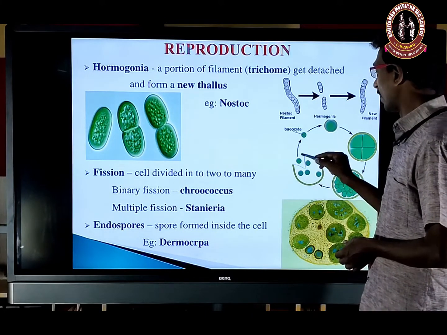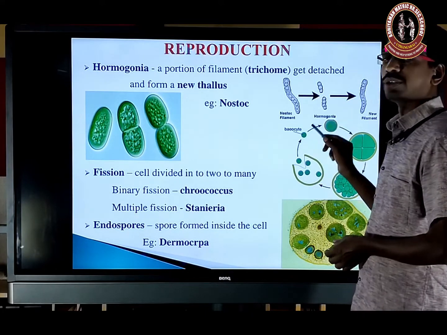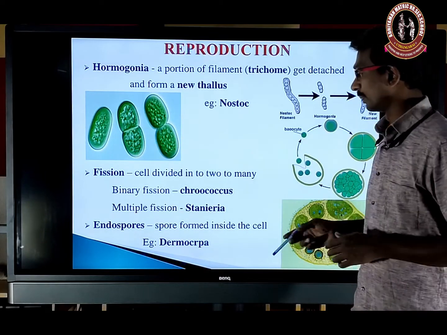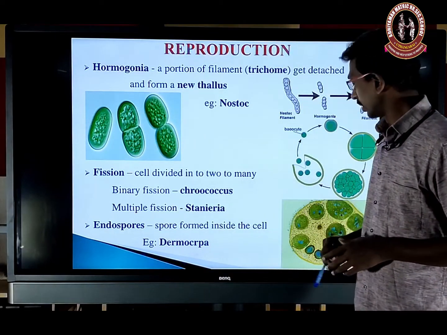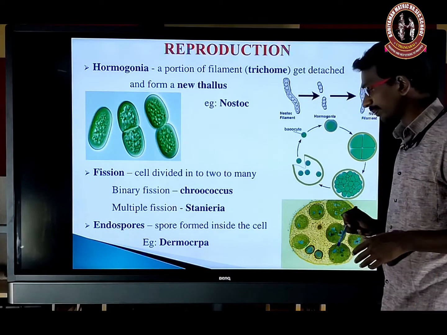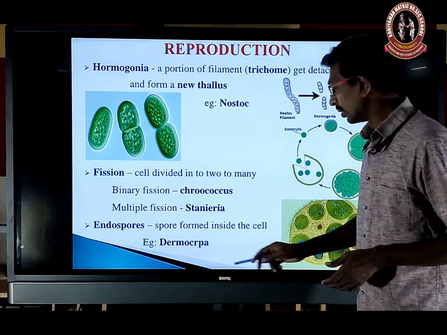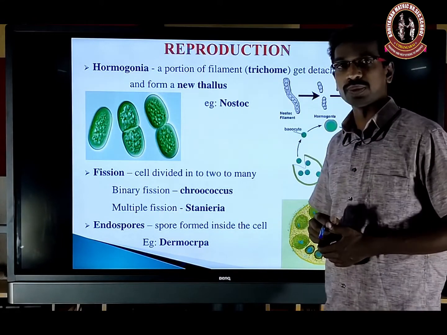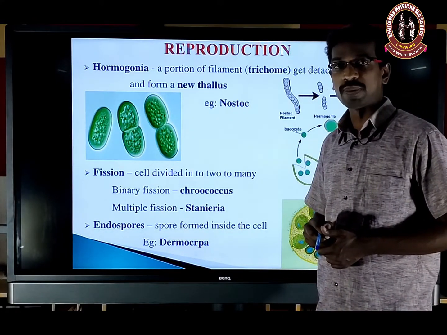When the favorable condition is back, they break the wall and develop into a new individual. The spores are released and develop into a new individual. And in endospore formation, the spore is formed inside. Example, Dermocarpa.